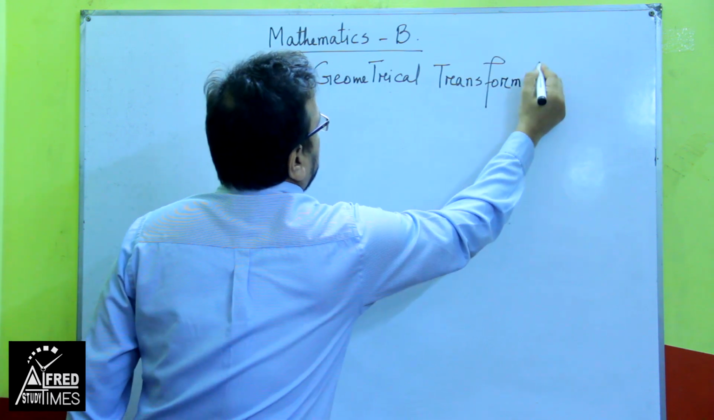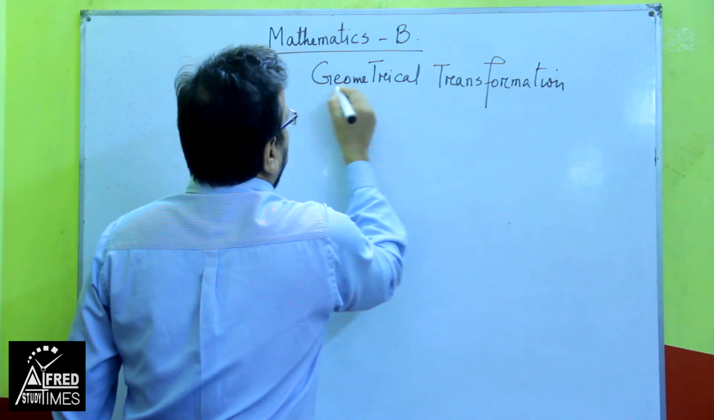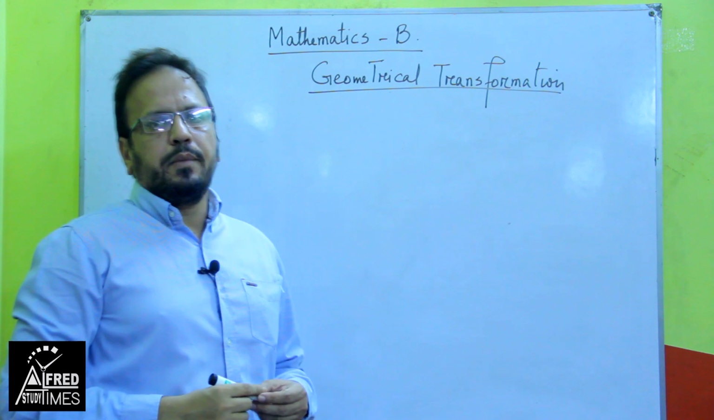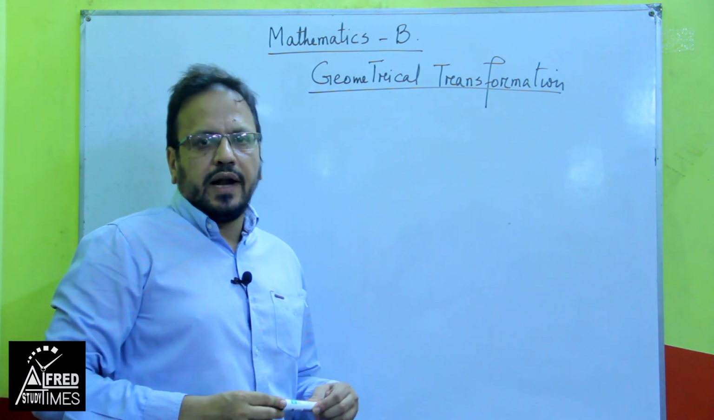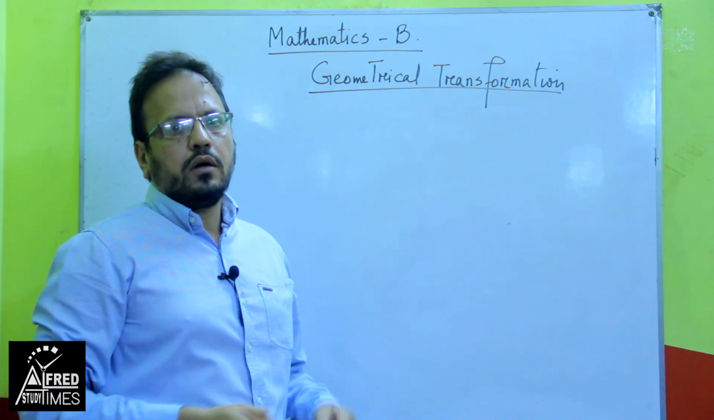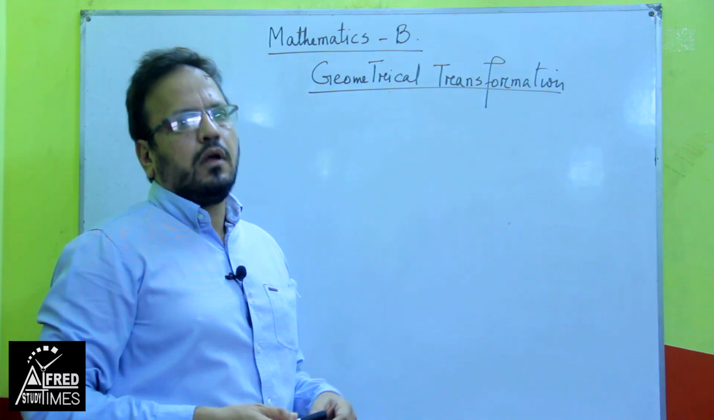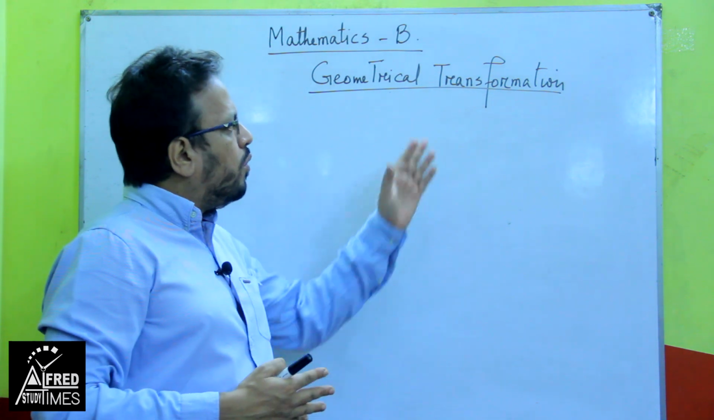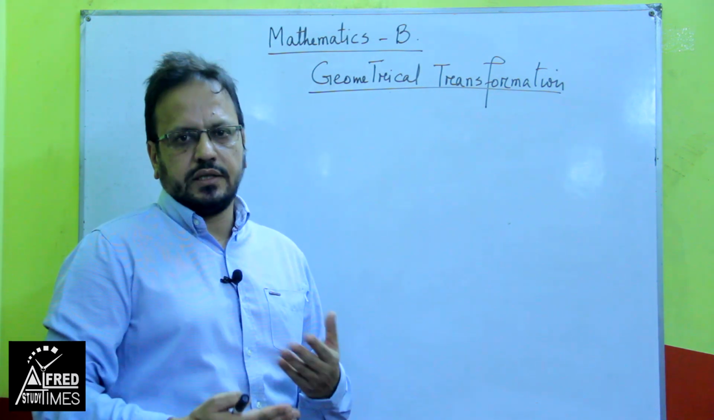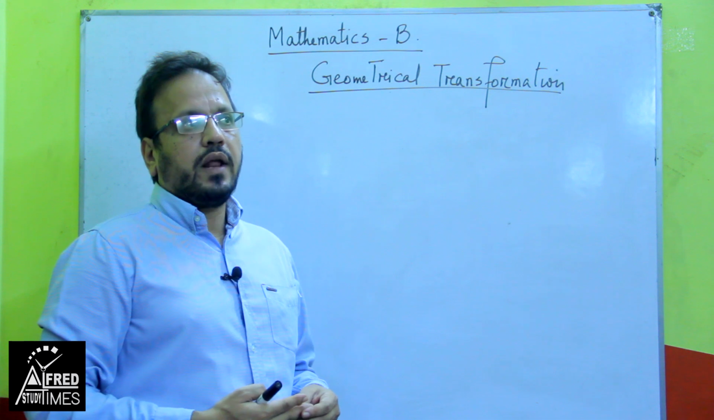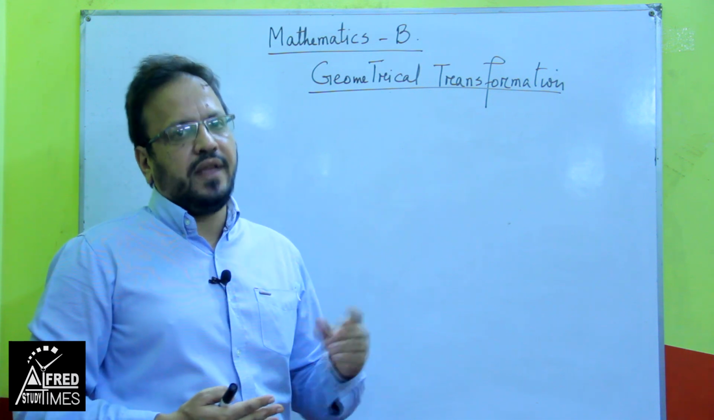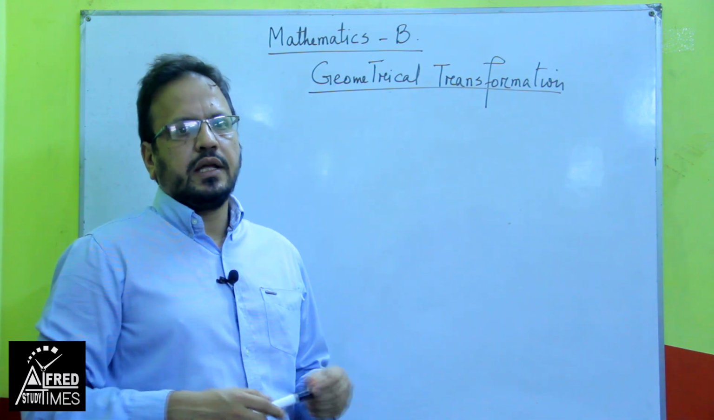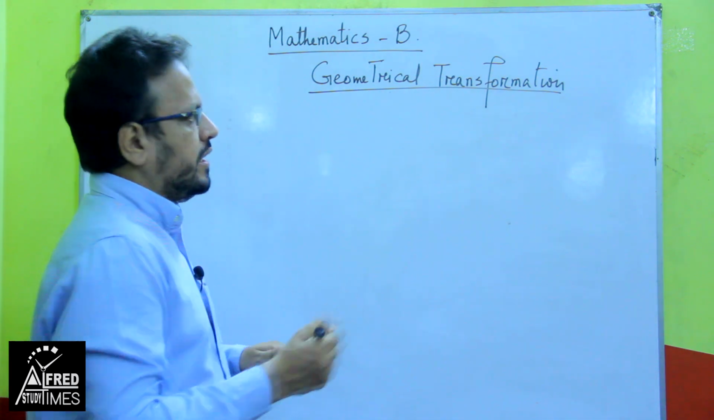Now, this topic will deal with shapes. The shapes can be a triangle, a quadrilateral, a pentagon, a hexagon, a decagon, whatever the shape. The word transformation means change. So, what are the changes? There are basically 6 different types of transformation, 6 different types of changes. Number 1 is reflection.